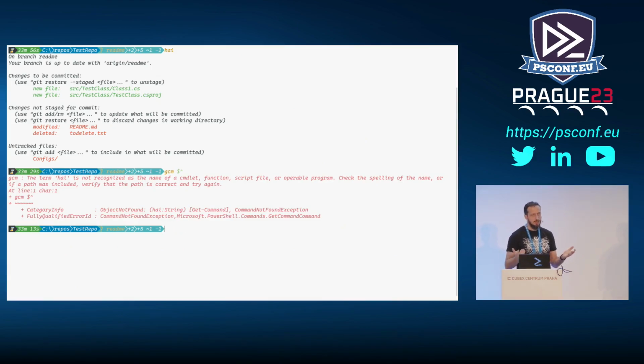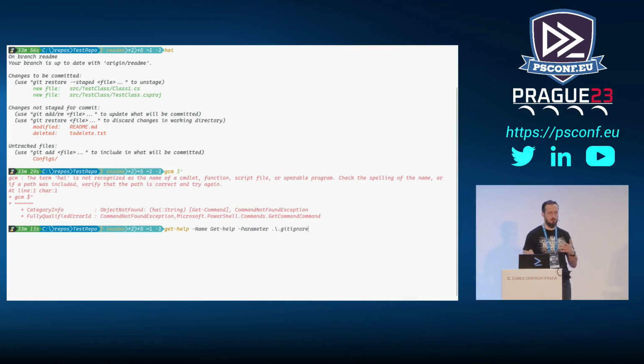Next to that, there's help. The tab completion is very useful in PowerShell, but you have to remember that there are some things that are built in that just work. For example, if I just do Get-Help and I say -Name and I press tab to complete, I can get some completion here, right? But if I say Get-Help, and then I say, okay, I want to have -Parameter, and then I try to tab that one, nothing happens.